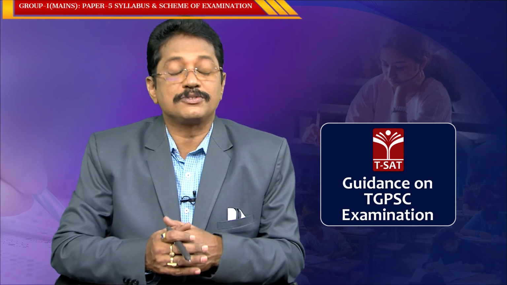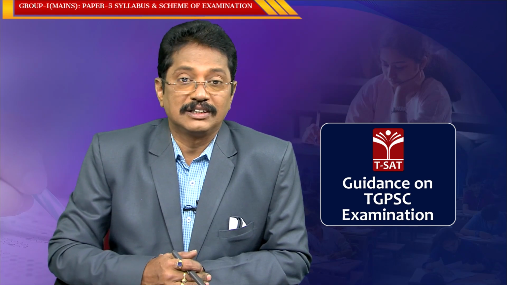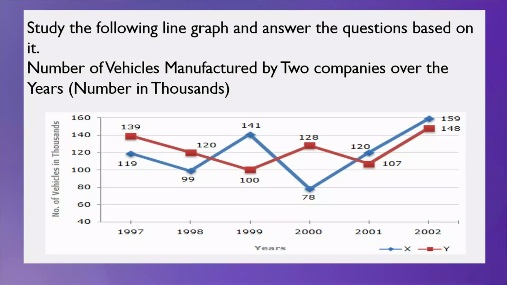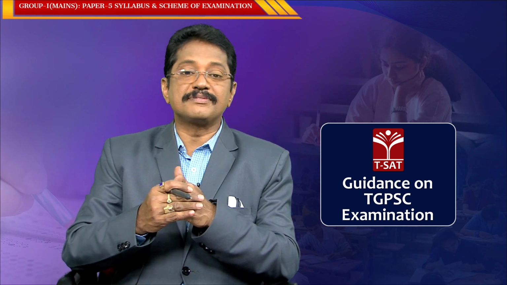Okay, now we shift to the next question. This one is a line graph. Study the following line graph and answer the questions based on it. The number of vehicles manufactured by two companies over the years is given in thousands. Here, the vehicles manufactured by the two companies are shown as a line graph, which is nothing but a frequency polygon.